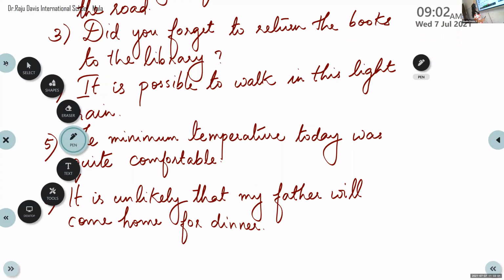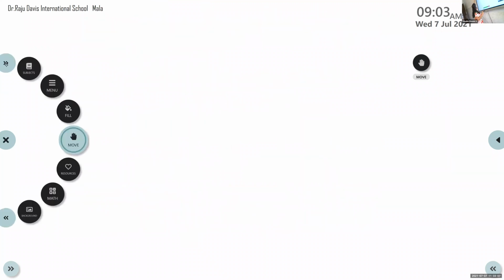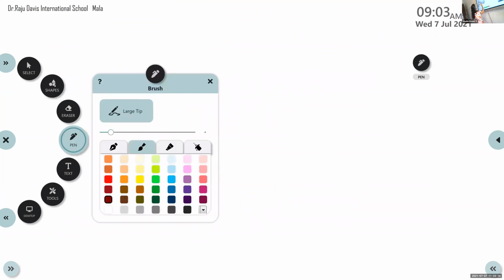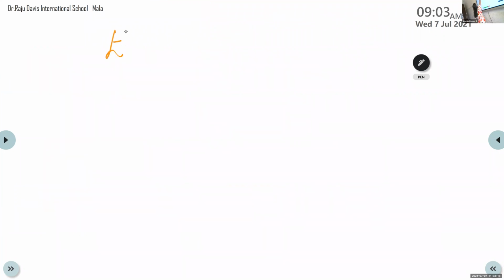So children, always remember, whenever you start a sentence, the beginning of the word should be in capital letter. So right now we are doing exercise 4, that is editing a paragraph.